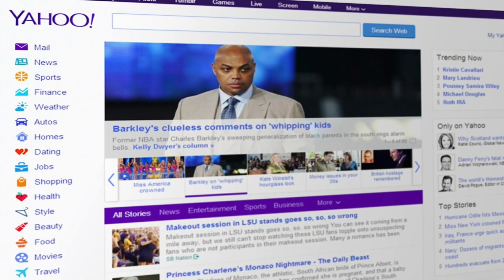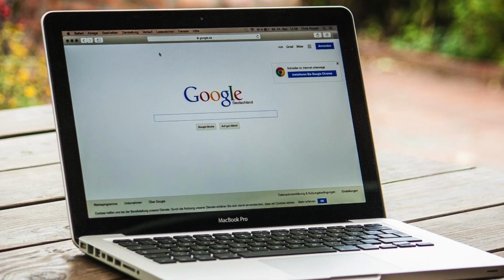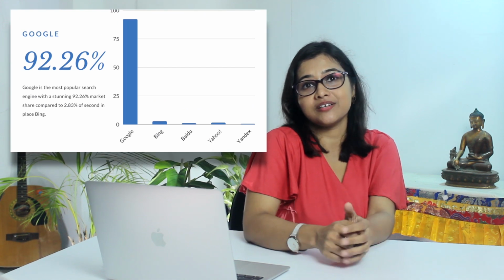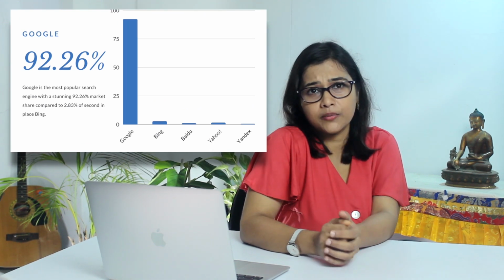Take this example. There were already very popular Yahoo or MSN web search engines when Google arrived on the scene. The idea was nothing new. Google just organized the search results more efficiently and made a super simple display for the users. And that changed the game. At present, Google dominates more than 90% of the search engine market. So I hope you got the point.